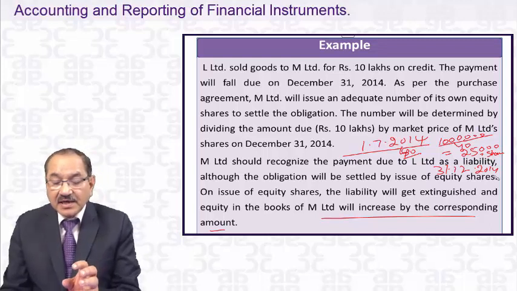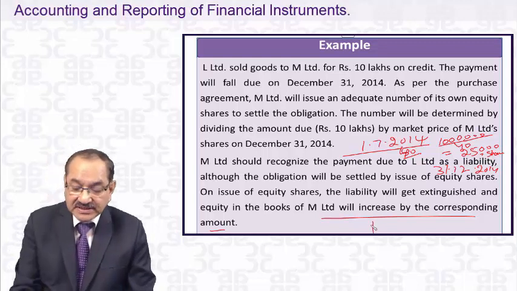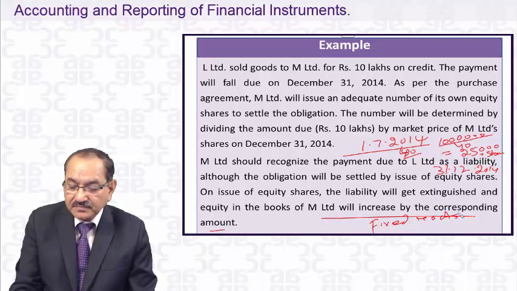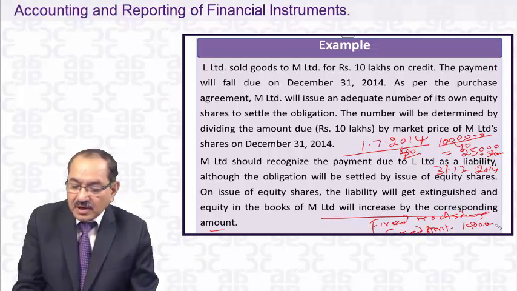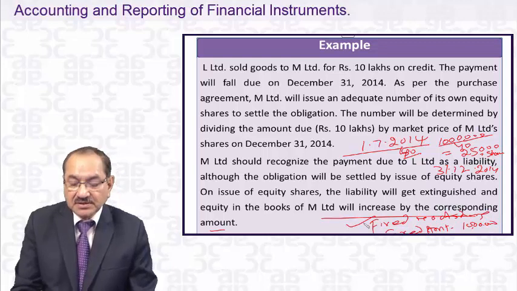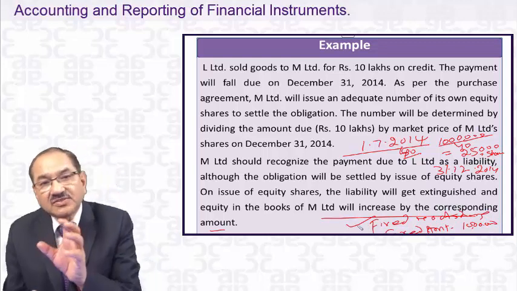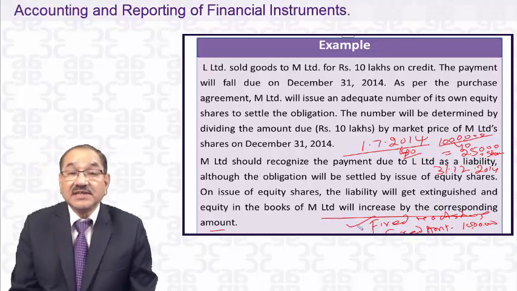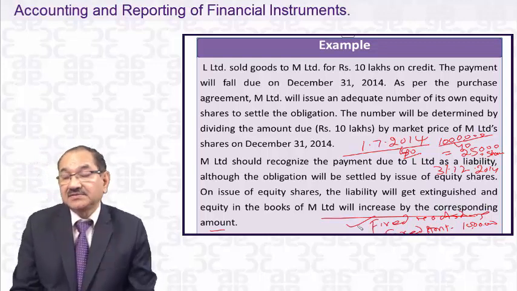M Limited has fixed the number of shares and a fixed amount. How much is the fixed amount? 10 lakhs. The amount is fixed and the number of shares is also fixed. It is the fixed case.